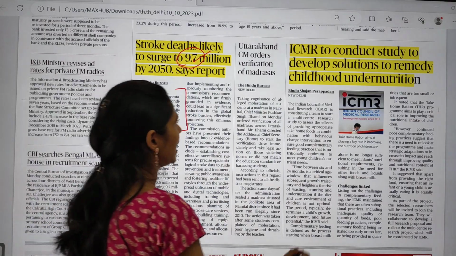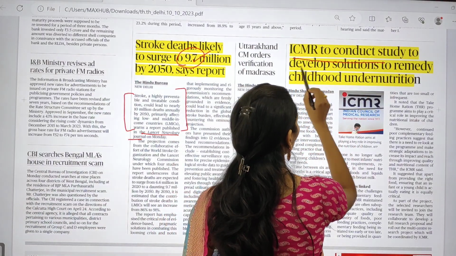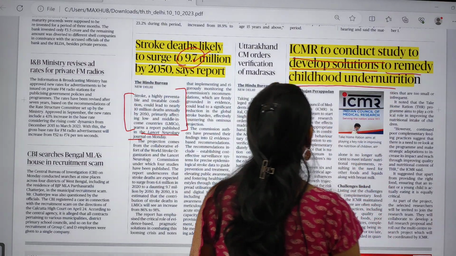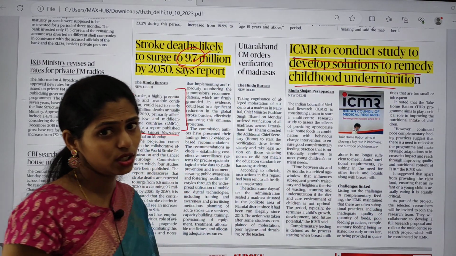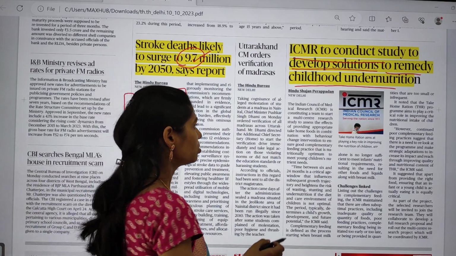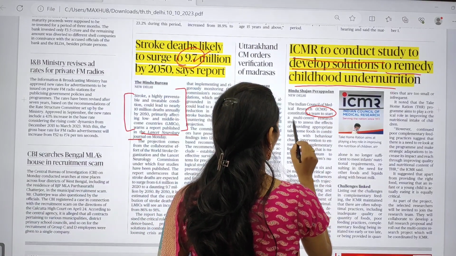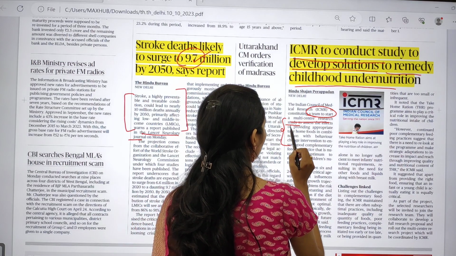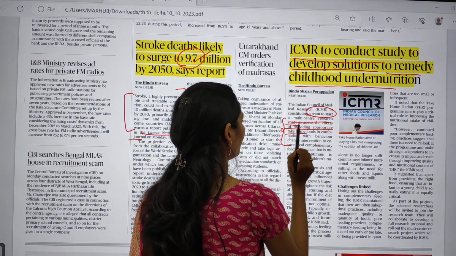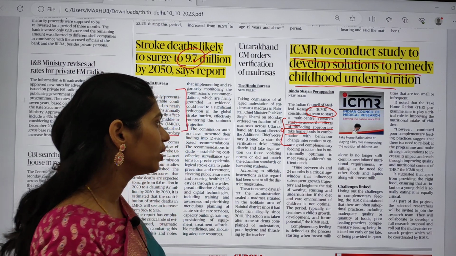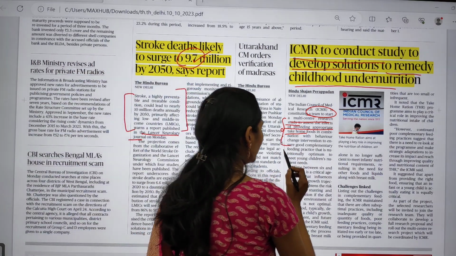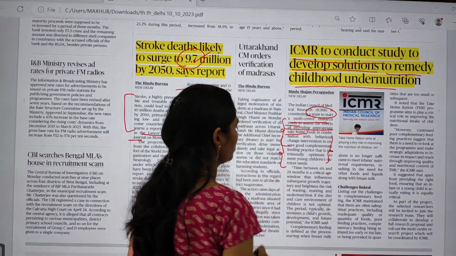And the next topic is ICMR to conduct study to develop solutions to remedy childhood undernutrition. ICMR is nothing but the Indian Council of Medical Research. So it is coming up with a team to start a multi-center research study, and they are going to assess the effects of providing appropriate take-home foods in combination with behavioral change, so that we can improve the nutrition of young children.